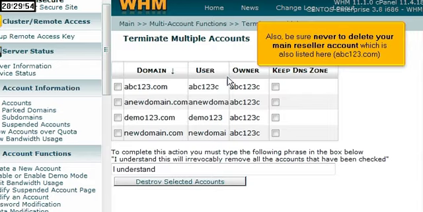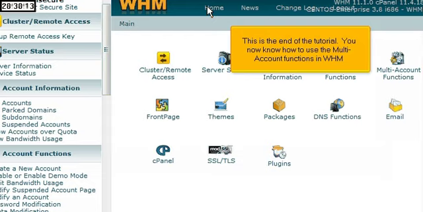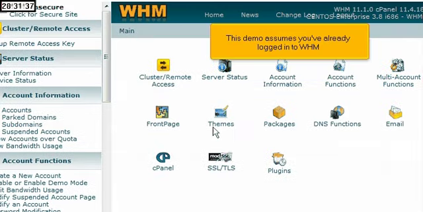Also, be sure never to delete your main reseller account, which is also listed here, abc123.com. In order to delete multiple accounts at once, you'll have to type this phrase into the text box before clicking the Destroy Selected Accounts button. This is the end of the tutorial. You now know how to use the multi-account functions in WHM.